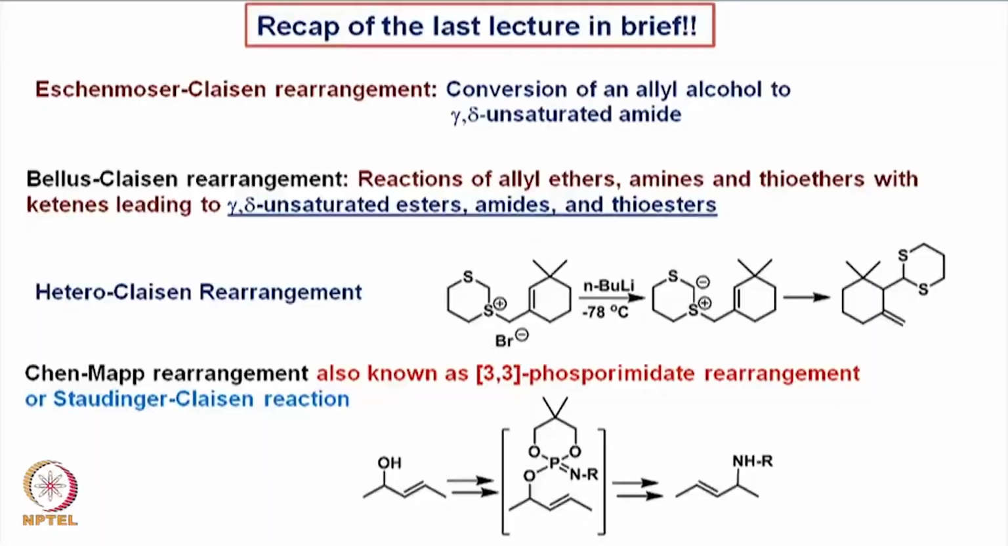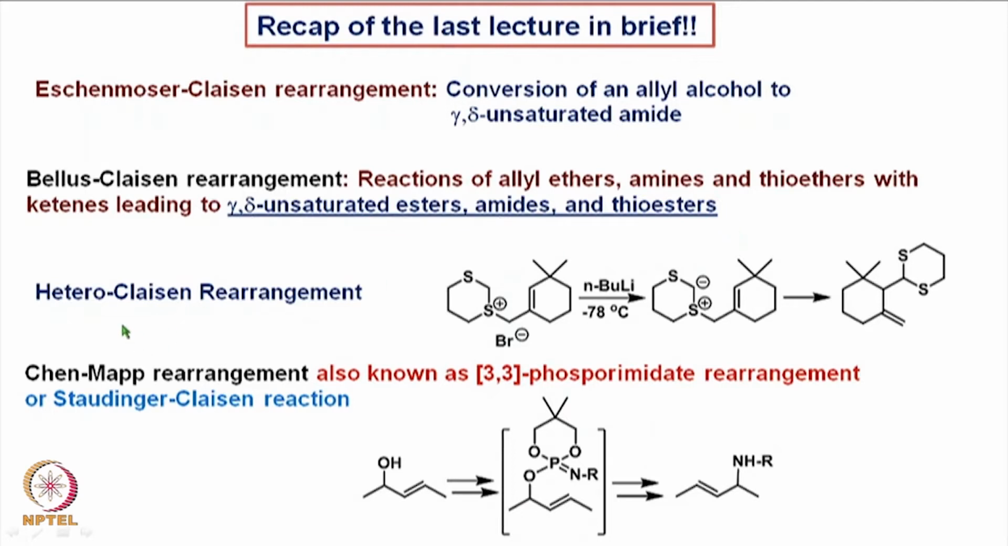Last class we looked at some aspects of Claisen rearrangement. Particularly we looked at the Eschenmoser-Claisen rearrangement, which involved conversion of an allyl alcohol to a gamma delta unsaturated amide. We also looked at Bellus-Claisen rearrangement, where reactions of allyl ethers, allyl amines and allyl thioethers with ketenes were discussed, which led to the formation of the corresponding gamma delta unsaturated esters, amides and thioesters respectively.